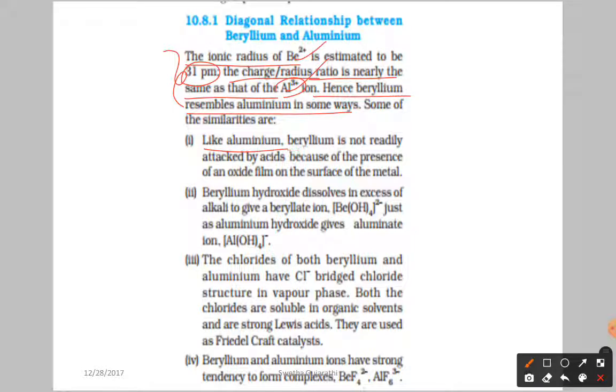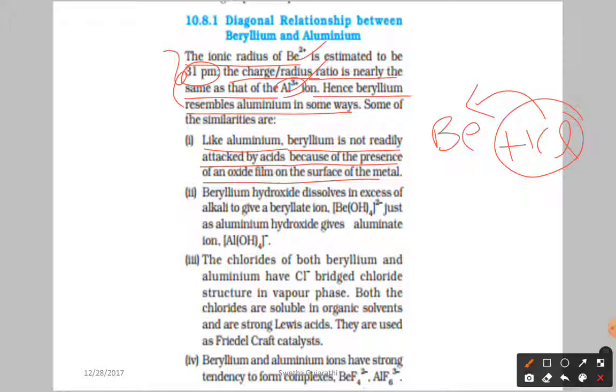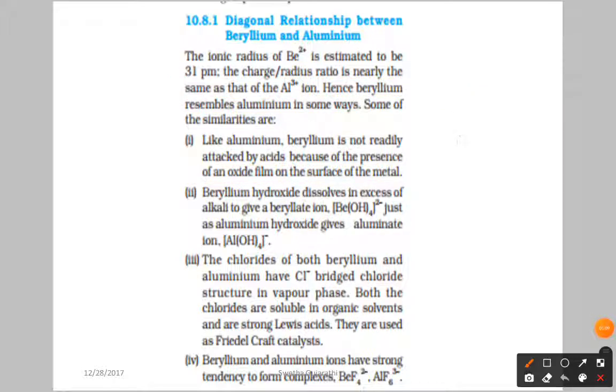Like aluminium, beryllium is not readily attacked by acids because of the presence of an oxide film on the surface of the metal. We already discussed that beryllium does not react that easily; it is not easily attacked by acids. Why? Because it forms a layer of oxides on the beryllium. Because of that reason it is not easily attacked by acids. Like that, aluminium also is not attacked by acids.